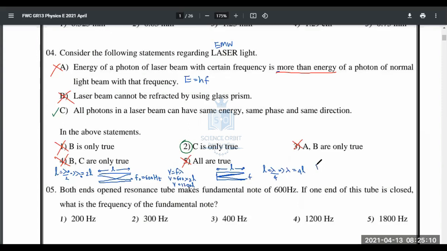And f is what we're supposed to find out. v is equal to f lambda, v is 1200 L. f we have to find out, into lambda, which is 4L. Therefore, f is going to be equal to how much? 300 hertz. Same tube, first both ends open, then one end closed. So 300 hertz is the answer, which is the second answer, isn't it? Yes, the second answer. Again, a very straightforward question.